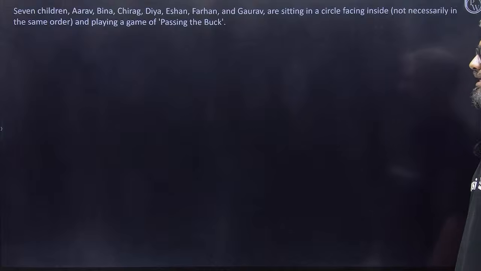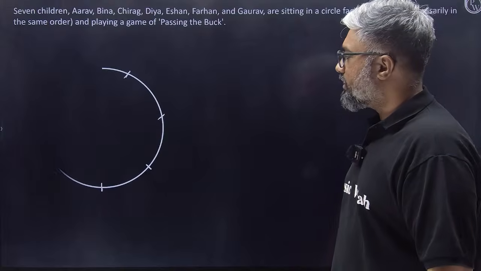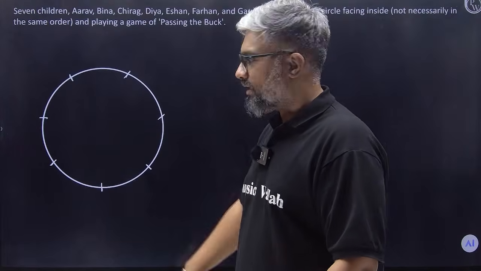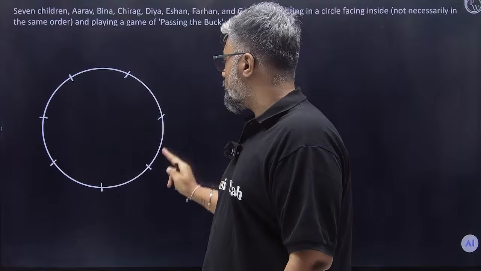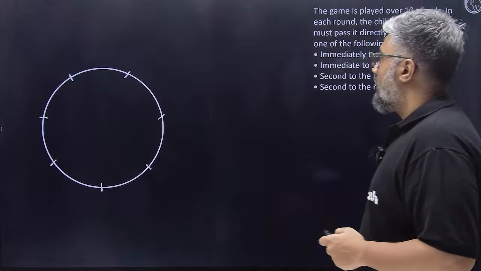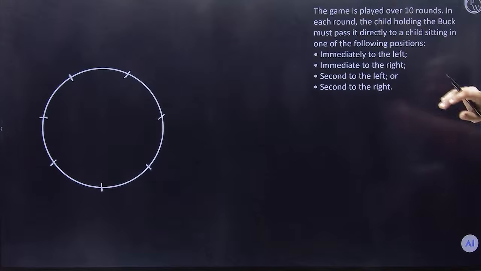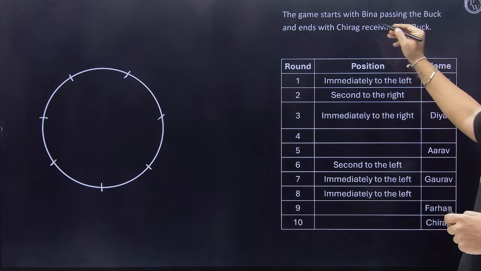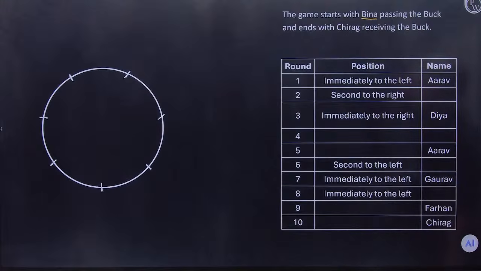Let's go. So let's start. Yes, so this is going to be how the arrangement looks, right? A circular arrangement with 1, 2, 3, 4, 5, 6, 7 seats. Perfect. Now, what are they saying? The game is played over 10 rounds and it starts with whom? It starts with Bina. Okay, so this one starts with Bina.